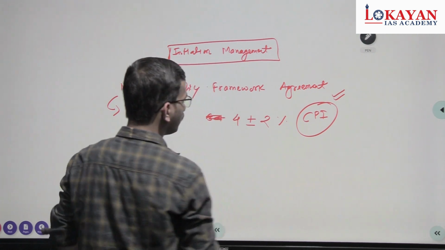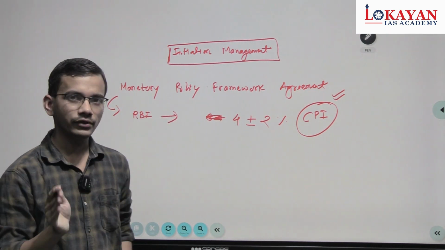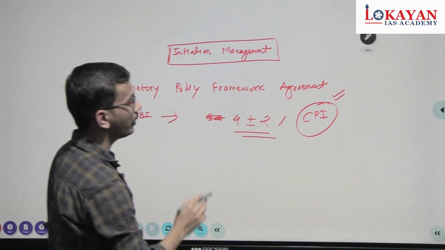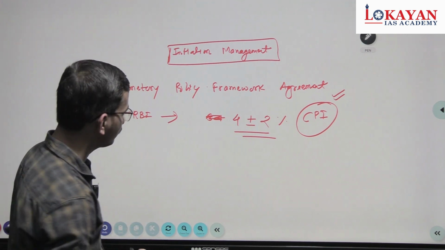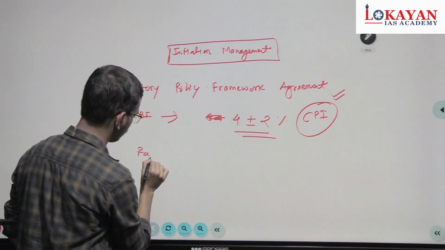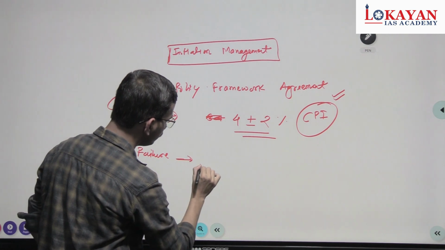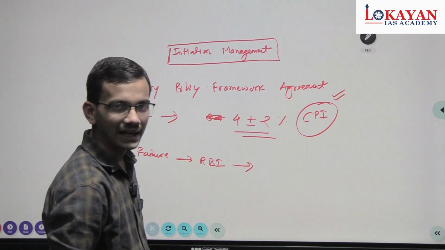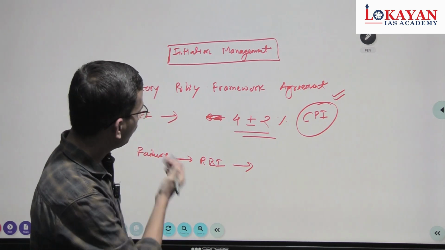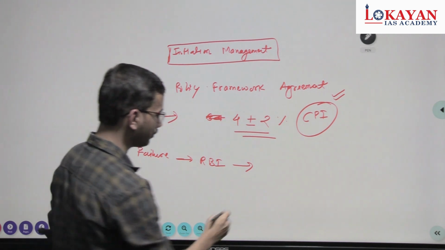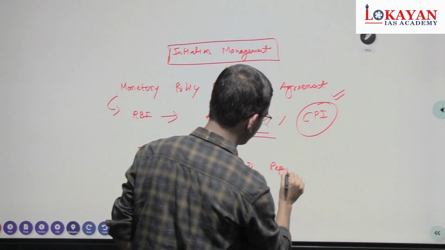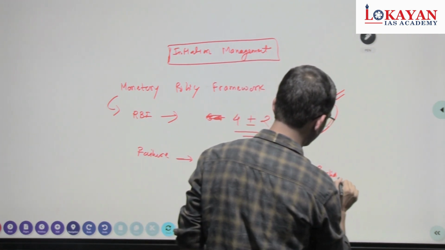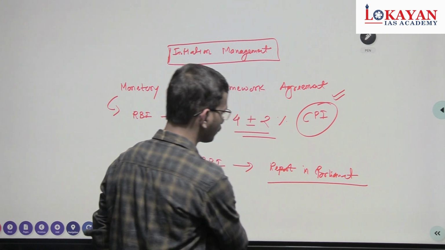Keeping this goal in mind, RBI has to take its policy decisions, and on failure of this for 2 successive quarters, RBI has to submit a report in Parliament citing the reasons for failure to manage inflation.